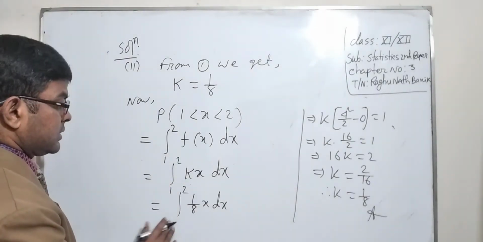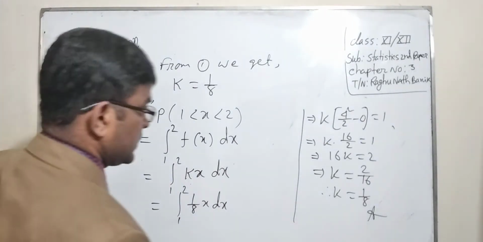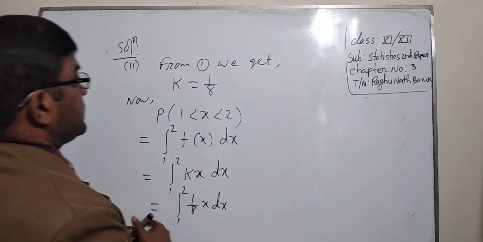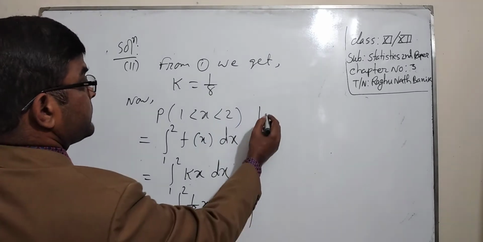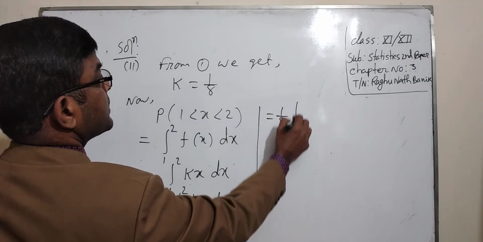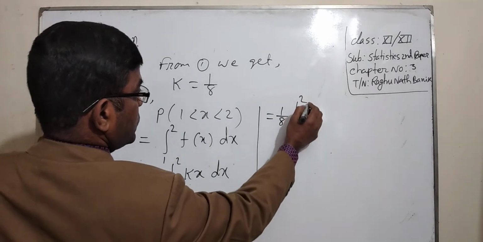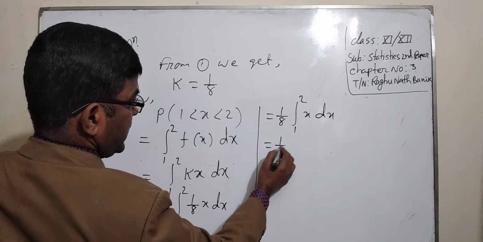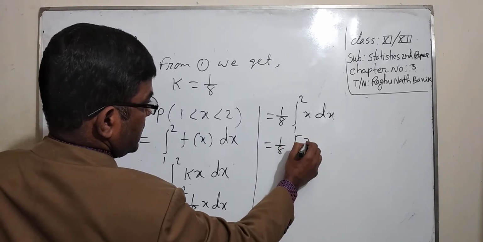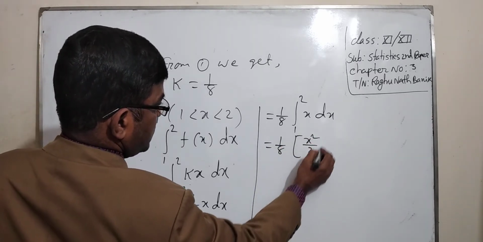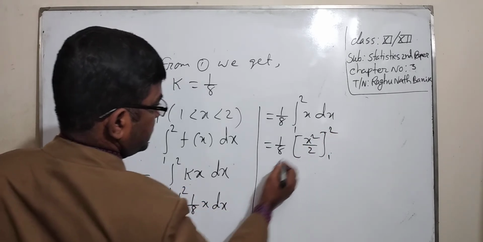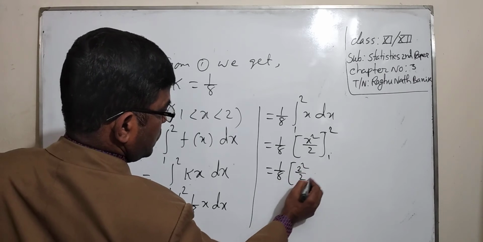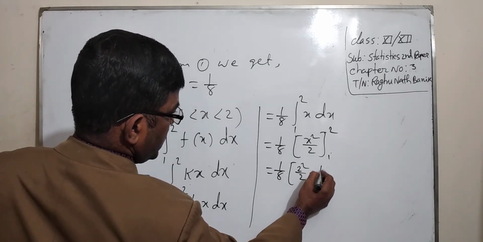We write 1 by 8 integration 1 to 2 x dx, or 1 by 8 times x square by 2 from 1 to 2, that is 1 by 8 times 2 square by 2 minus 1 square by 2.